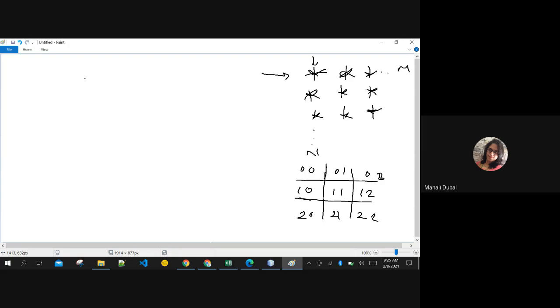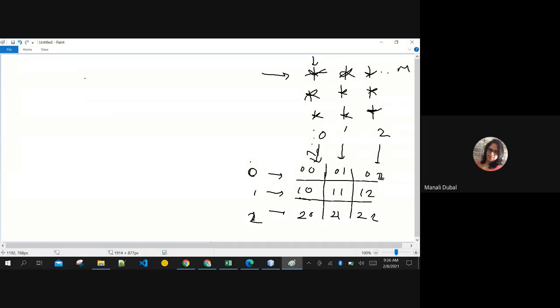Because you know that this is the 0th row, then this is the first row, second row. And this is nothing but the 0th column, first column and second column. And it goes on obviously, but we're just restricting ourselves today to 0, 1 and 2. Now, for using this kind of structure in programming, you will need two different variables, two different values.